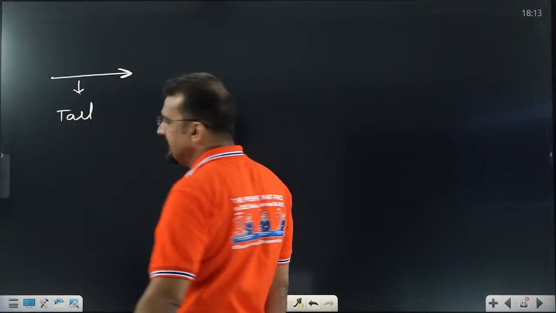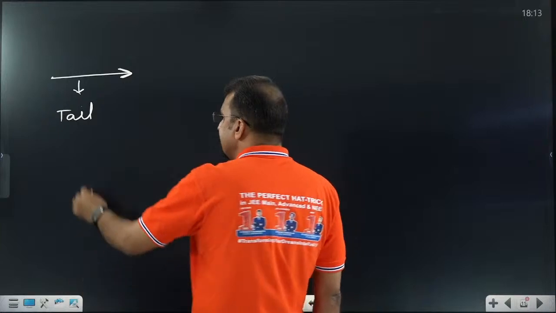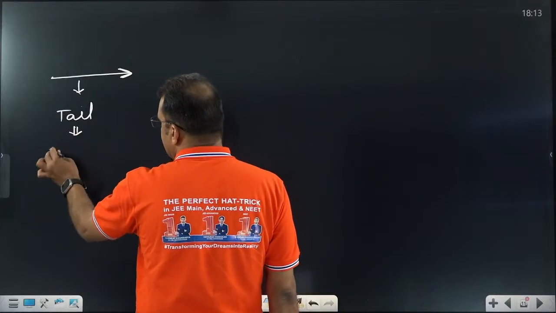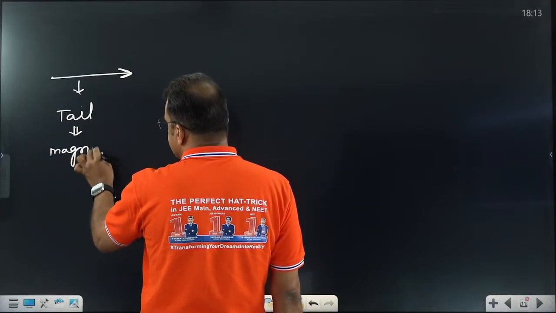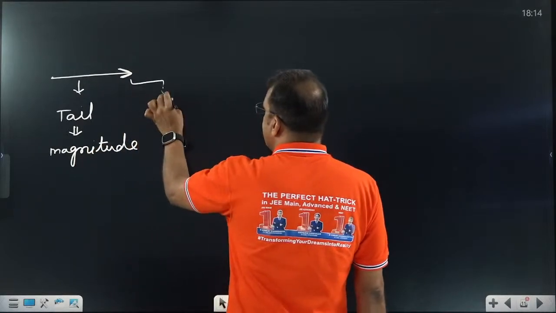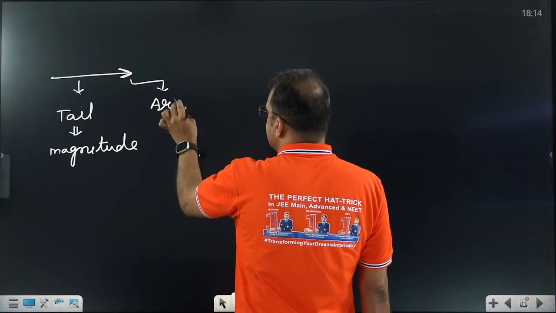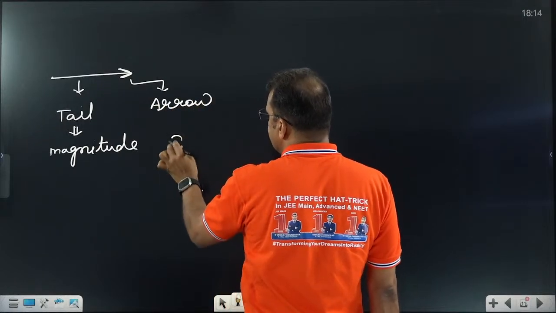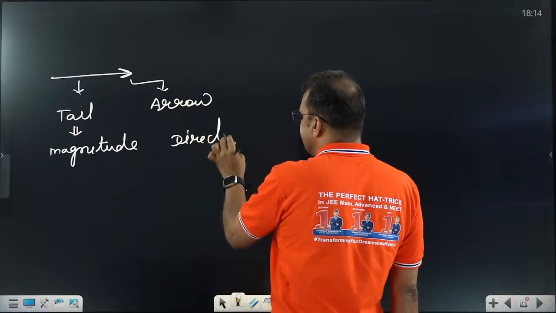Sometimes a theoretical question may be asked: what does the tail represent? Tail represents the numerical value, that is, the magnitude. And this is the arrow. The arrow represents its direction.